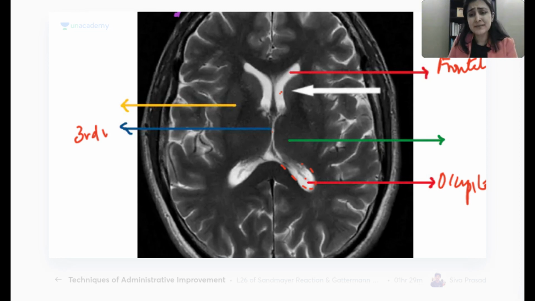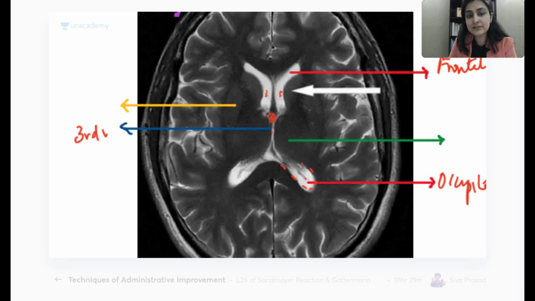Aqueduct of Sylvius? That will come lower down, it connects the third and fourth ventricles. Foramen of Monro, right? So remember, where will I see the foramen of Monro? If this is the lateral ventricle and this is the third ventricle, can I say this tiny little foramen here is the foramen of Monro? Will you all agree with that statement?